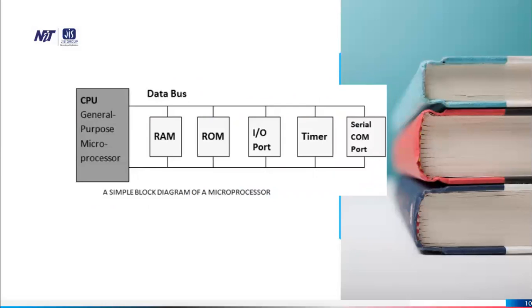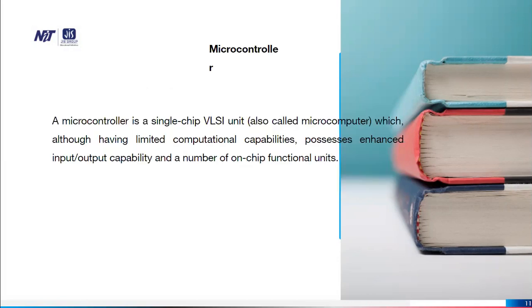So this is a simple block diagram of microprocessor. We have already completed this in the earlier module. It consists of CPU, general purpose microprocessor, RAM, ROM, IO port, timer, and serial communication. And there is data bus and address bus.